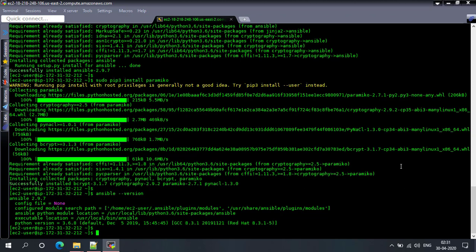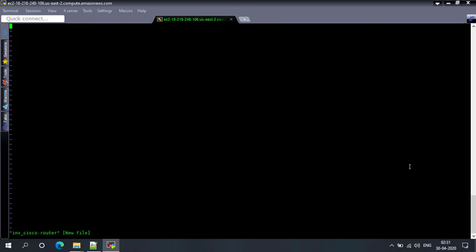Inventory file is the file that includes all the hosts from where the Ansible playbook picks the hosts to run the commands that we specify in the playbook. Let's get started. I'll use the VI editor to create and edit the file. You can give any name to this inventory file. I am giving it inventory Cisco router. I'll add a comment to this inventory file so that I can easily identify it when I have a lot of inventory files.